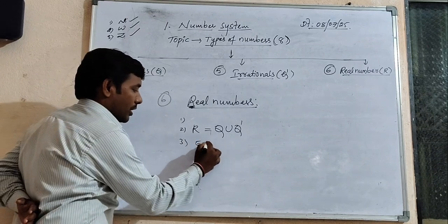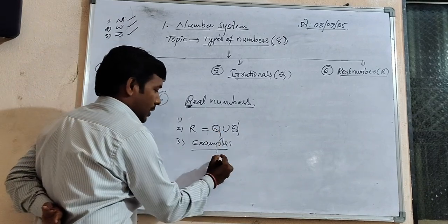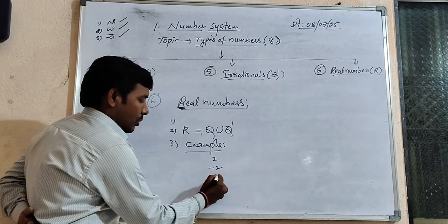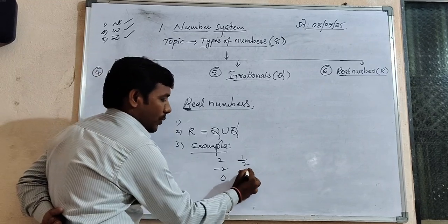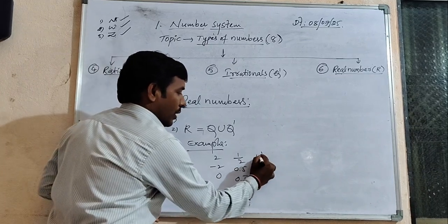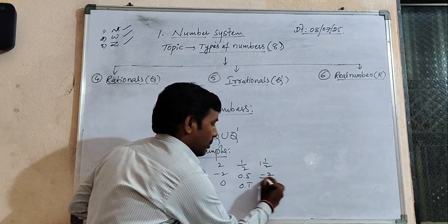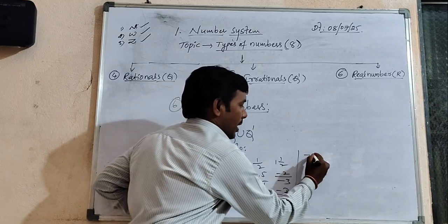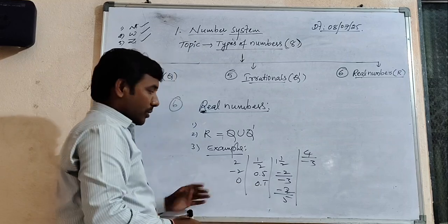Observe the example set. What are the examples now? See, 2 is a real number. Minus 2 is a real number. 0 is a real number. 1 by 2, real number. 0.5, real number. 0.1 bar, real number. 1 whole 1 by 2, real number. I think everybody got it. Next, minus 2 by minus 3, real number. Minus 2 by 5, real number. Minus 4 by minus 3, real number. Observe carefully, I am just giving examples.